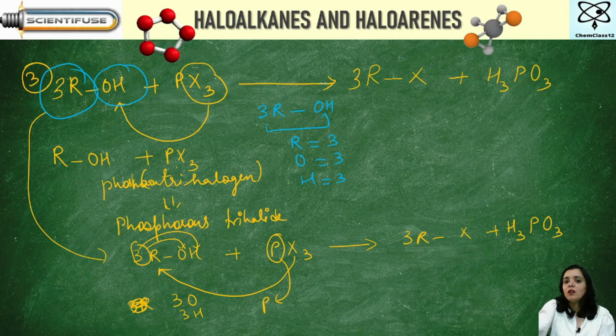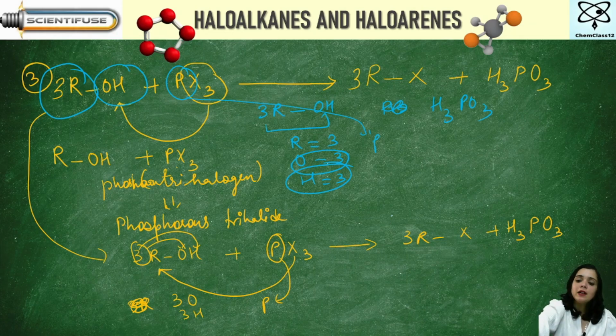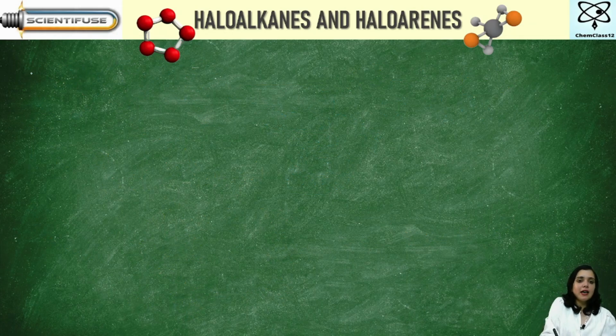Along with the phosphorus here. Got it? So that is why we get here H3PO3 from here. 3 hydrogen, 3 oxygen, and on the counterpart, how many phosphorus? 1. Is it clear?